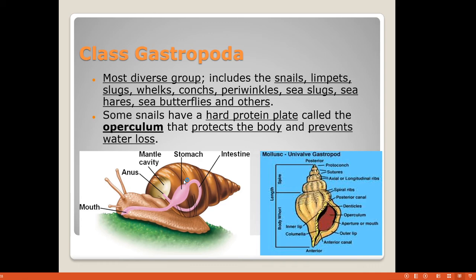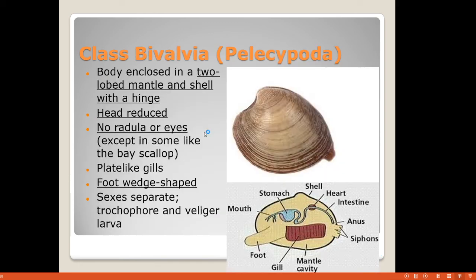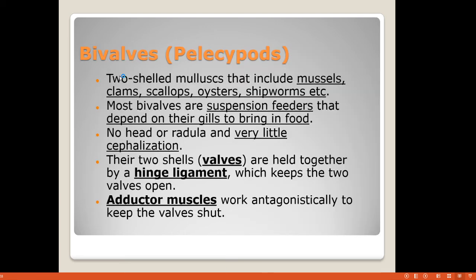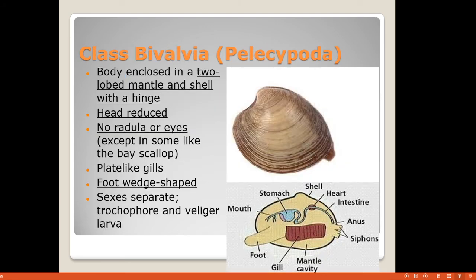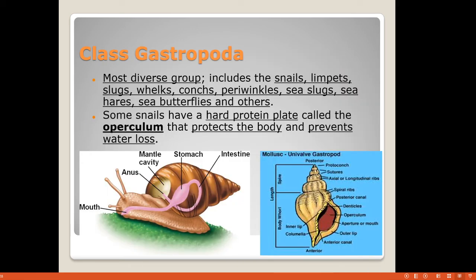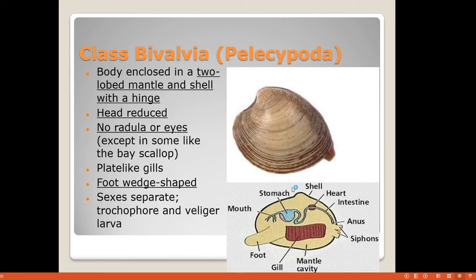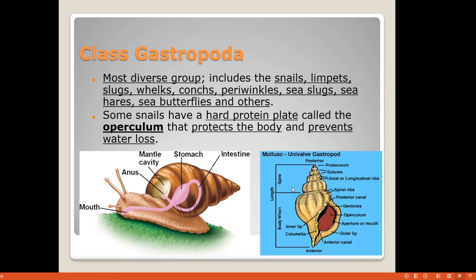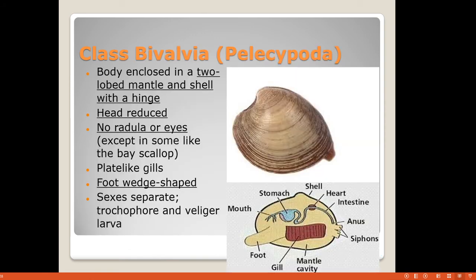Then we are having class Bivalvia, after Gastropoda. Bivalves are also a diverse group in mollusks. They are two-shelled. You have seen the mollusk that gives a pearl; here there are two shells. Are there two shells here or not? Here it is a rounded shell, so those are gastropods, like conch shells. And these are the clams. Just remember that gastropods are the conches and the bivalves are the clams.